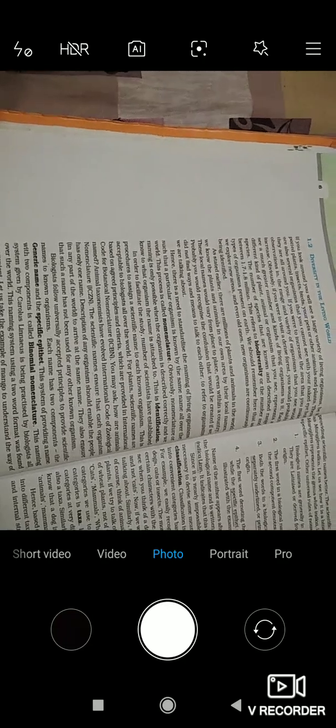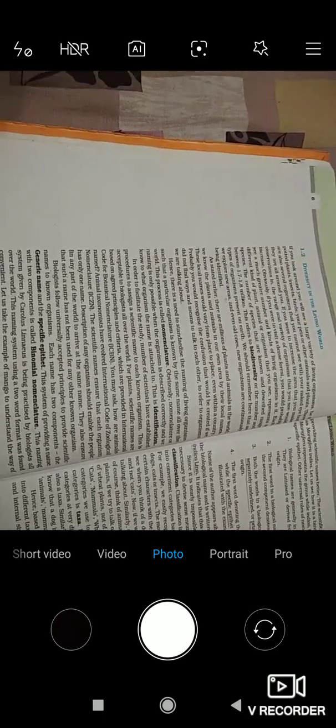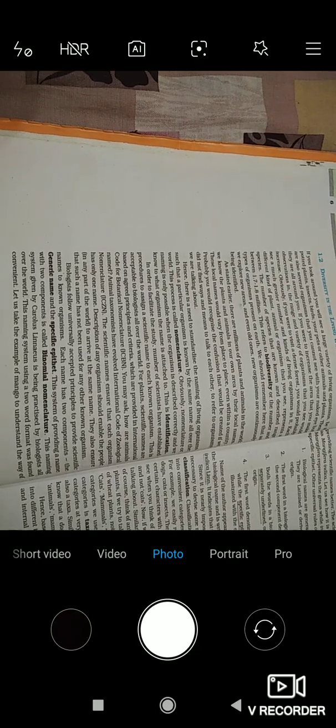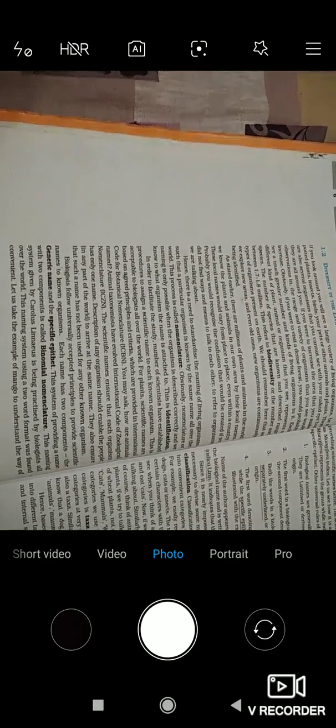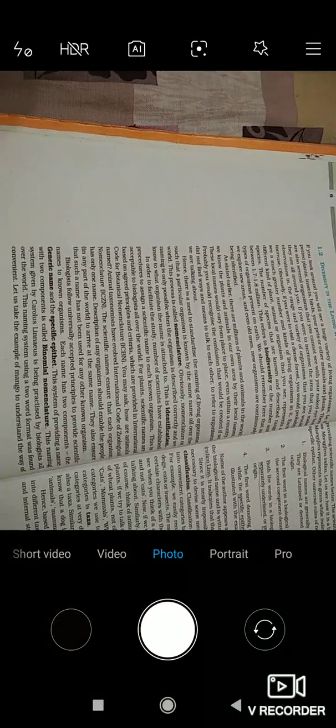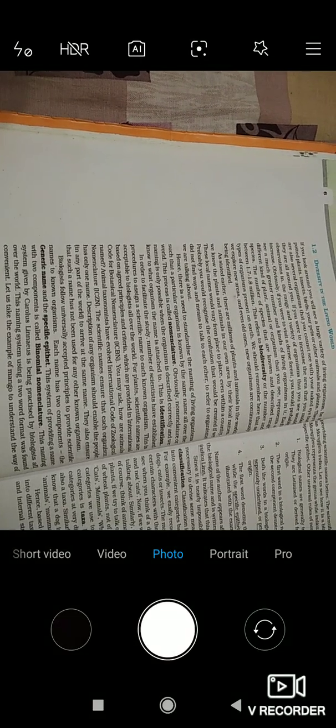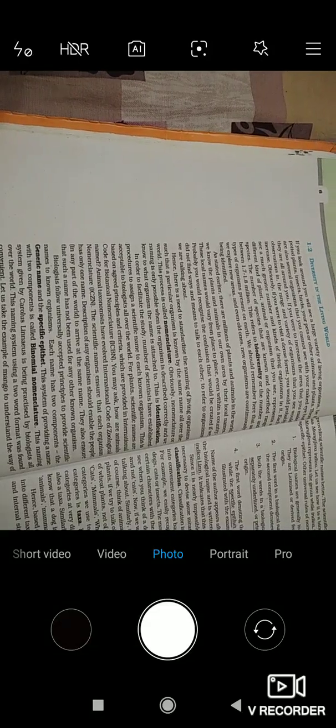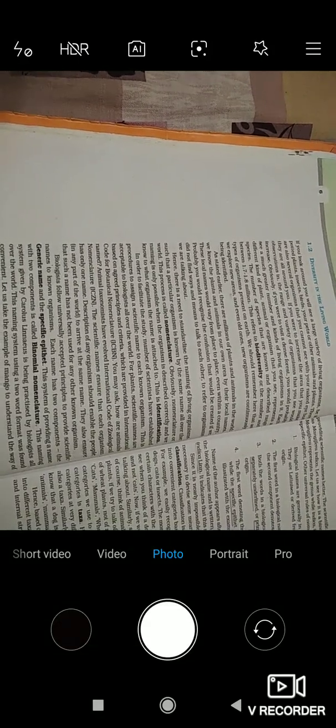Let's see the next statement. The scientific name ensures that each organism has only one name. The scientists who name plants and animals first ensure that there is only one name for each plant and each animal. It means for one particular plant there should be one name, and for one particular animal there should be one name.